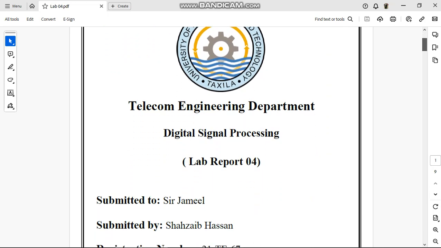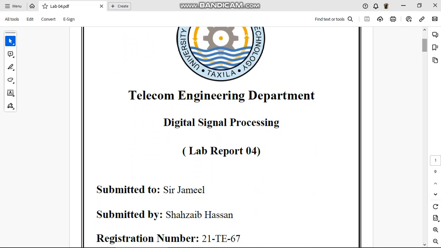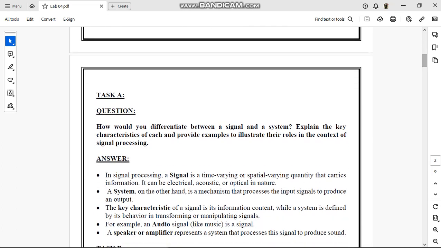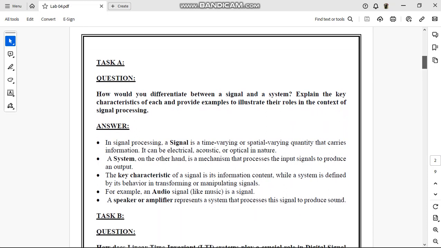This is my lab report for our digital signal processing being submitted to Sir Jameel. I have performed all my tasks on MATLAB online and then pasted the screenshots to make a lab report. This lab report has two sections. The first section is about some theory questions and the second about MATLAB task. The first is about theory questions.